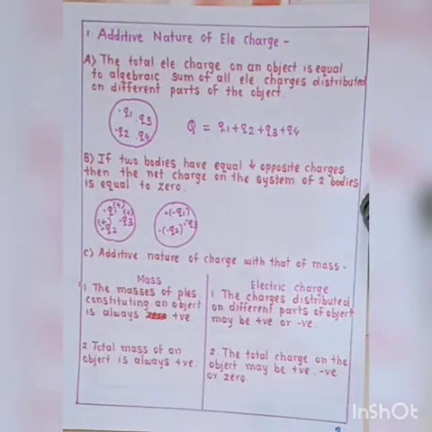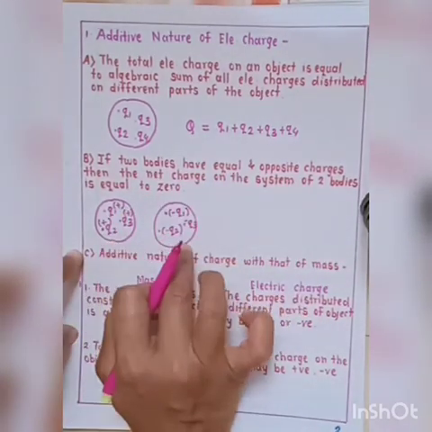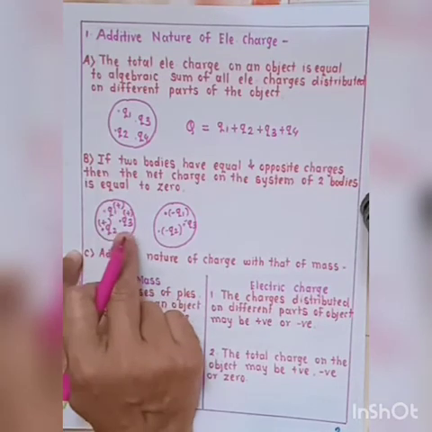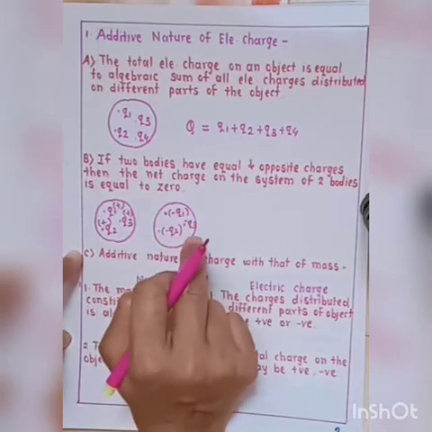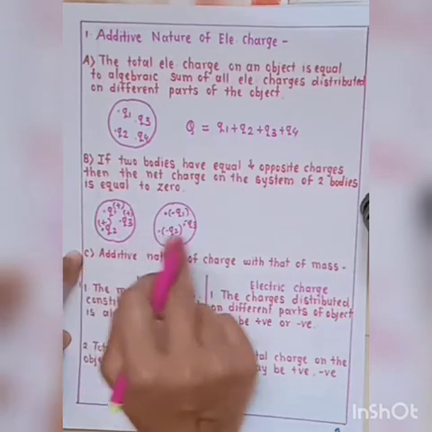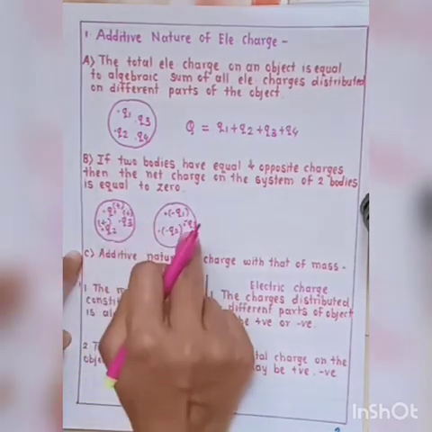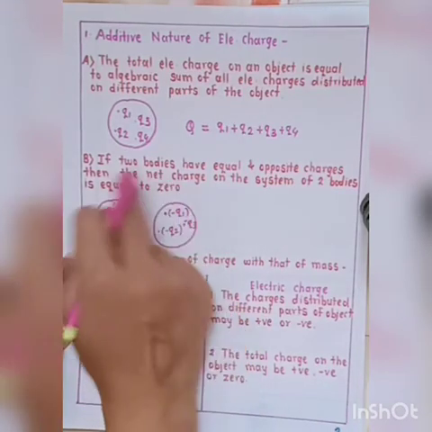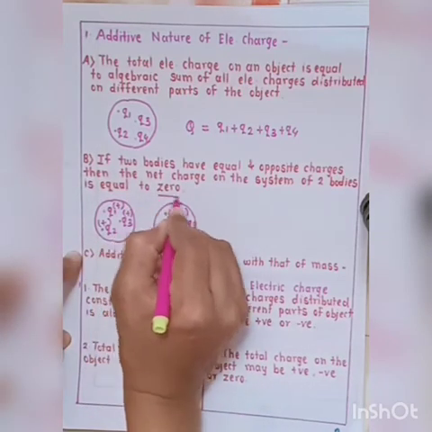So if two bodies have equal but opposite charges, on the first object charges q1, q2, q3, and on the second object similar charges but opposite, here positive charges and on the second object negative charges, then the net charge on the system of two bodies is always equal to 0.